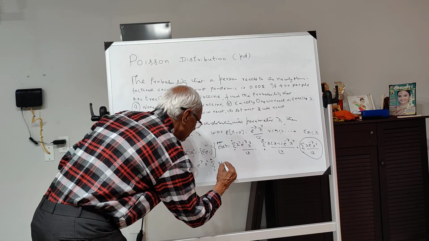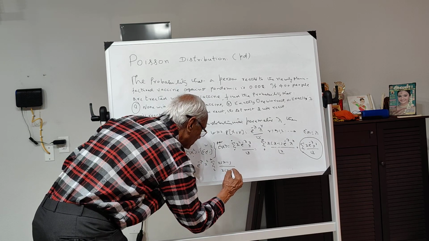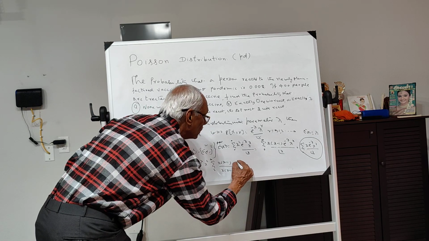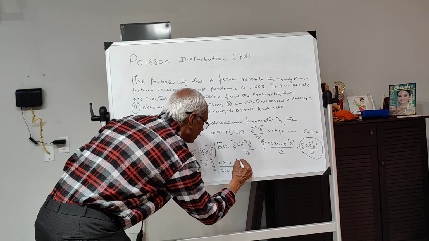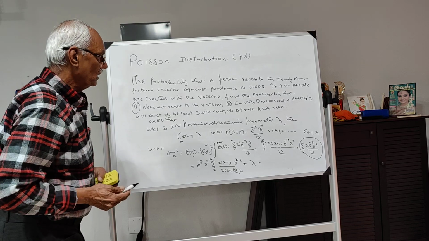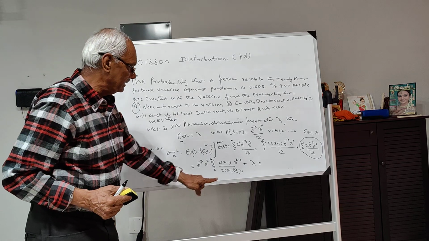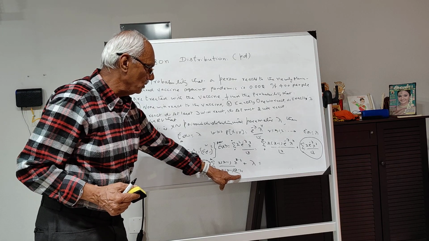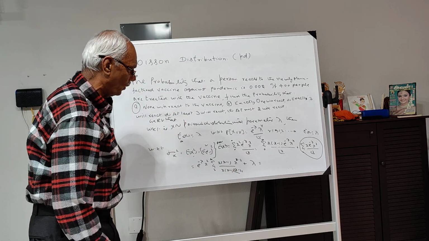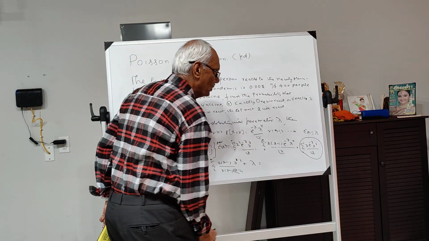It is x into x minus 1. This can be written as x into x minus 1 into x minus 2 factorial into lambda to the power of x minus 2 plus lambda. You know how I am getting this? So here in this place, this factorial of x can be written as x into x minus 1 into factorial of x minus 2. So that x into x minus 1 will go off, and then the value of this, as we know, we have already derived that this is equal to e to the power of x.